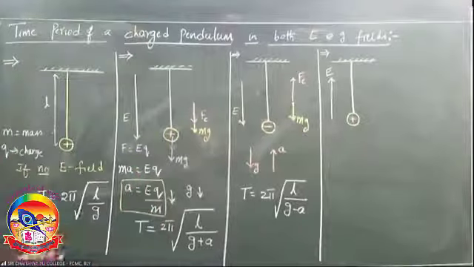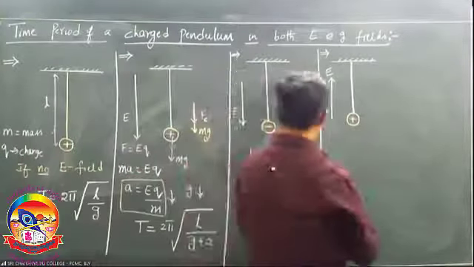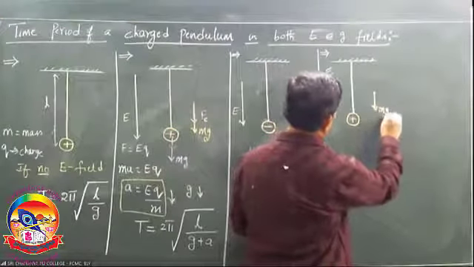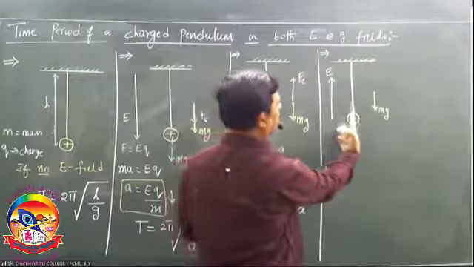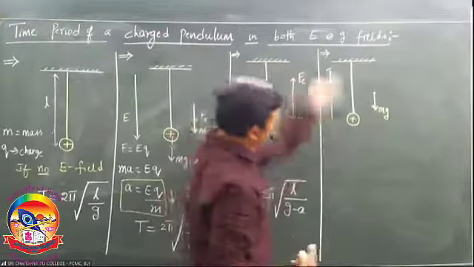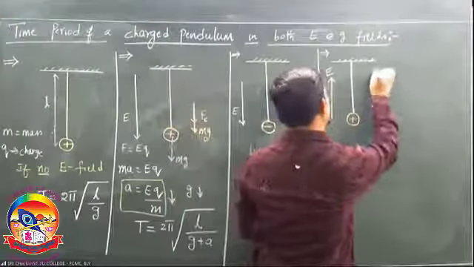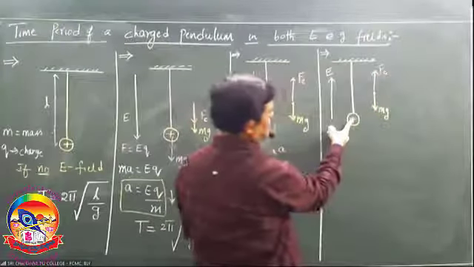What is the formula? So what do you have to see? Weight always acts down. Positive, field is upward. Positive charge experiences force in the direction of the field. So force due to the field is upward because this is positive.